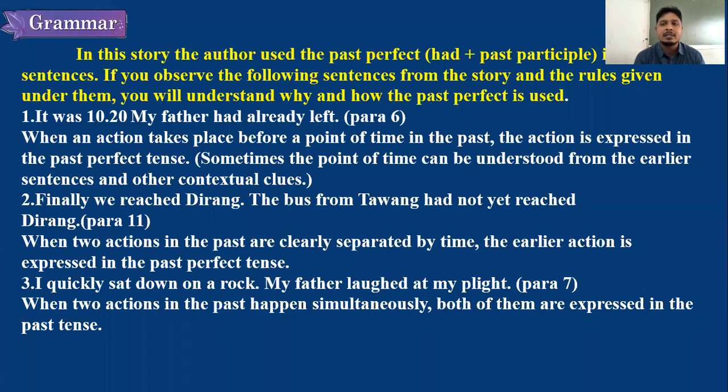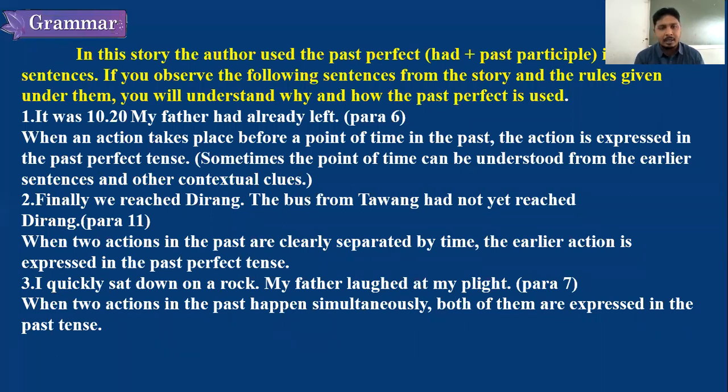That is past participle. For example, eat is a word. Past participle will be eaten. Past participle means V3 form. Generally, verbs have four forms: V1, V2, V3 and V4. V1 is the basic form of the verb. V2 is the past form of the verb. V3 is the past participle form of the verb. And V4 is the present participle form of the verb.